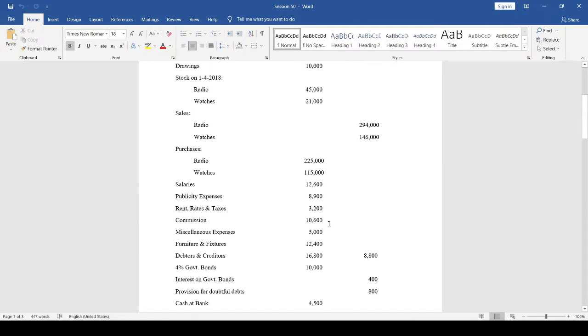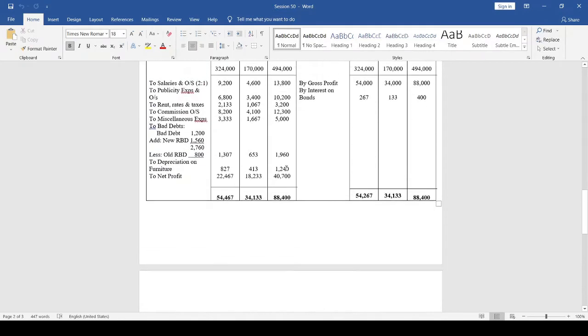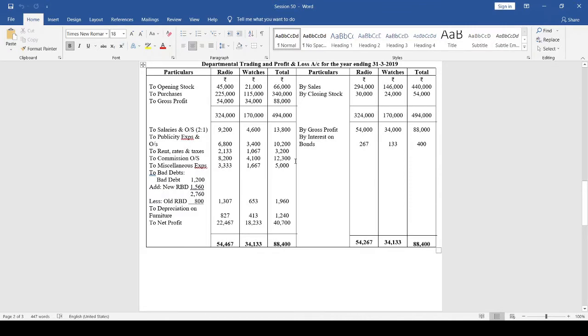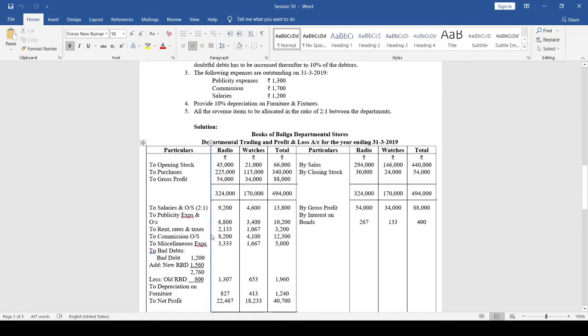Next, commission. Look at how much commission there is: 10,600 plus commission outstanding 1,700. Total 12,300, right? So how do we allocate this 12,300? In the 2:1 ratio. So 12,300 into 2/3: commission of radio department 8,200, and watches department 12,300 into 1/3, which is 4,100.